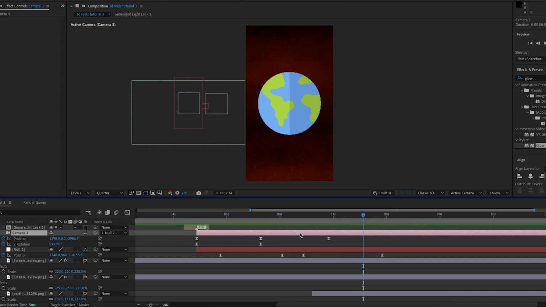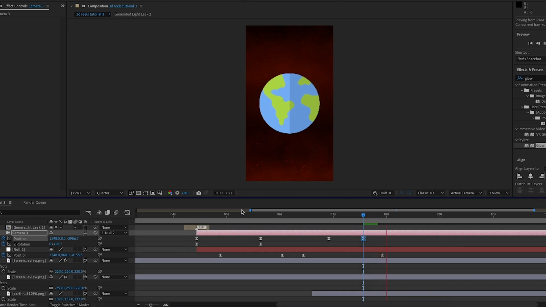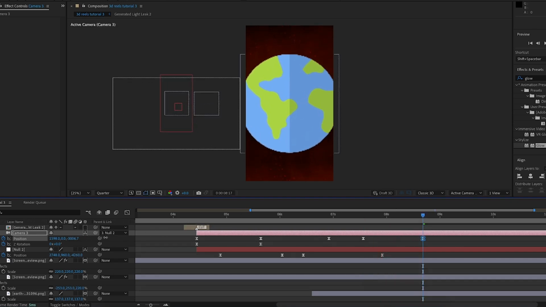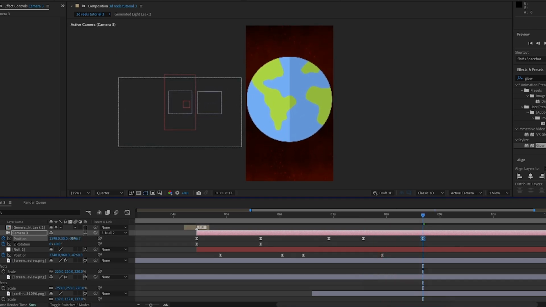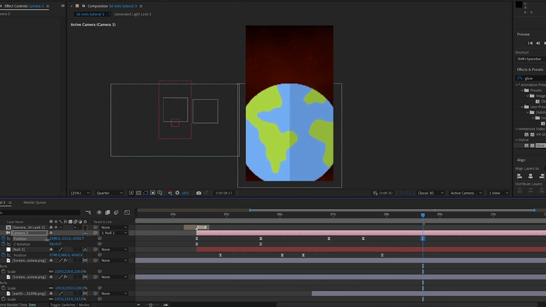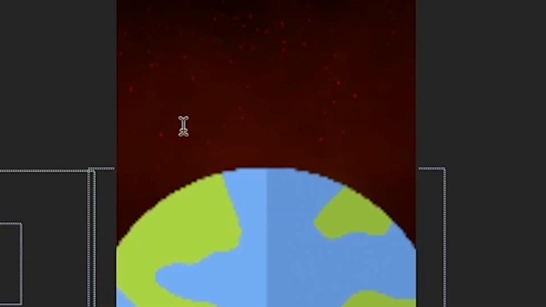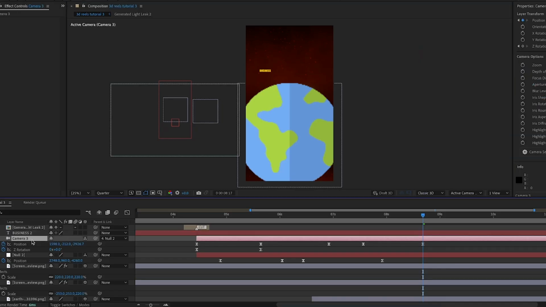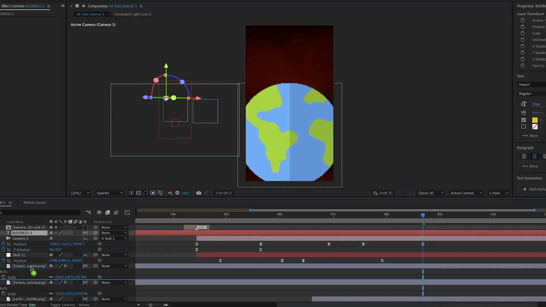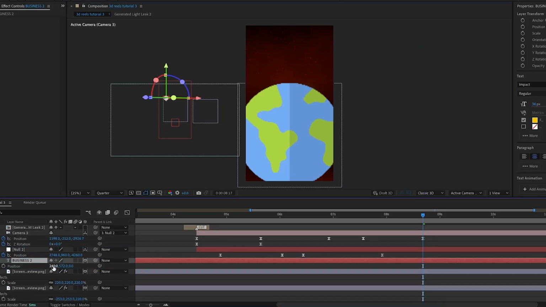So just before the final null 2 position keyframe, I'm going to add a position keyframe on the camera. Then I'm going to go forward by around a second and move the camera closer to the globe, and also move it up so it's basically in front of the top part, like so. Then I'm going to type up with the text tool "business". I'll make it 3D and move it below null 2, and I'm going to move it to the right and position it so it's just on top of the globe.